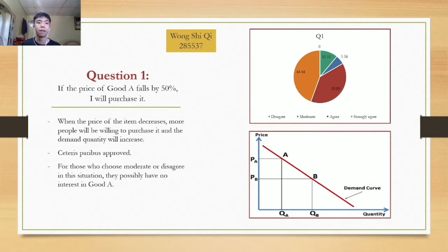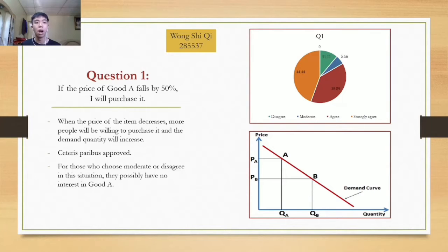For question 1, if the price of good A falls by 50%, I will purchase it. Let's see the pie chart. The orange color and red color represent the respondents who chose agree and strongly agree in this question. So it can be said that over 50% of respondents chose agree and strongly agree.